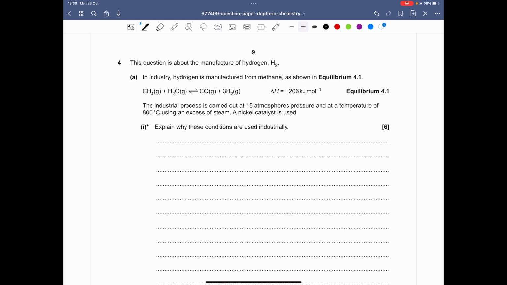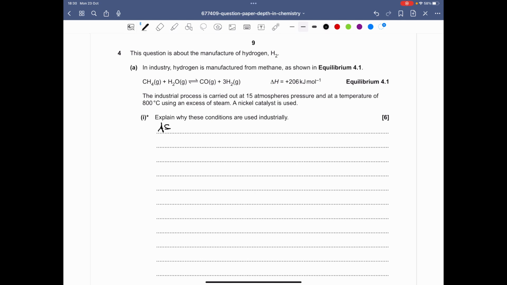Right, let's start with the 15 atmospheres of pressure. So obviously when we say 15 atmospheres of pressure, when you have an increase in pressure, it would go to the side with less gas moles, and when you have a lower pressure, it goes to the side with more gas moles. And 15 atmospheres of pressure is quite a low pressure. So let's actually set our answer. Let's start with pressure first.